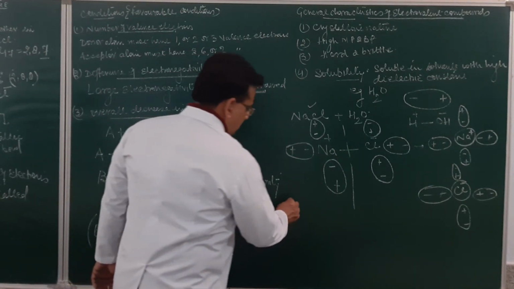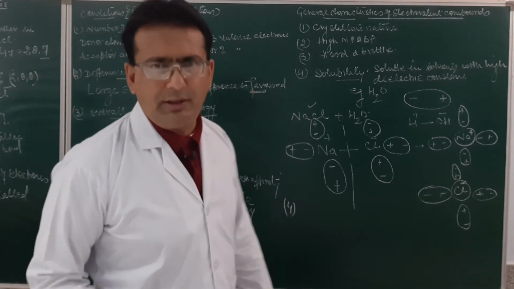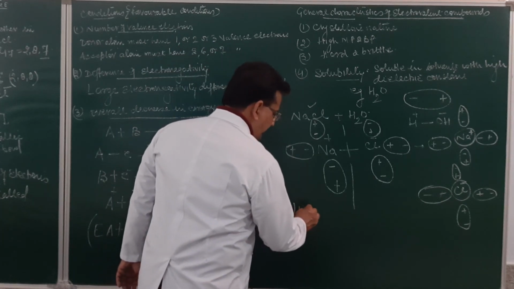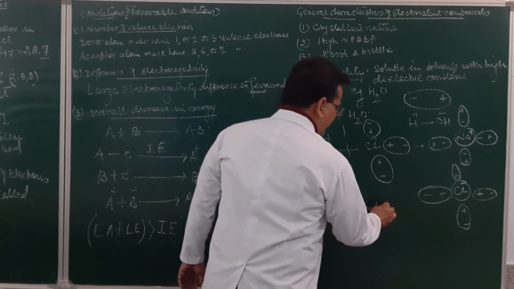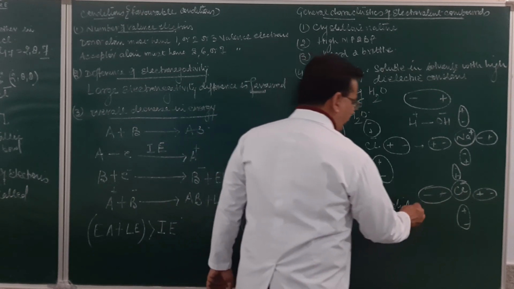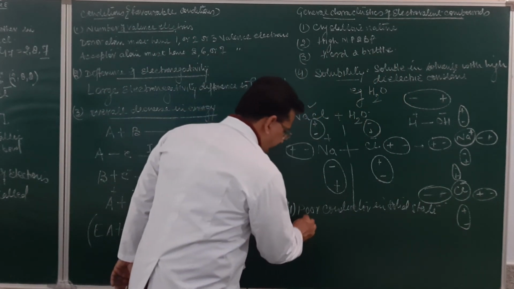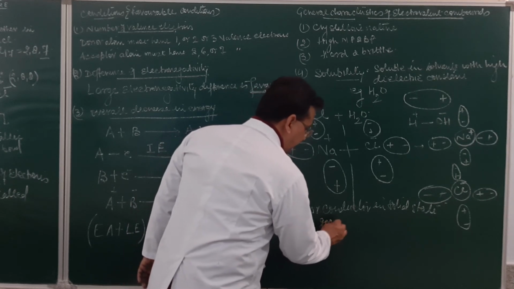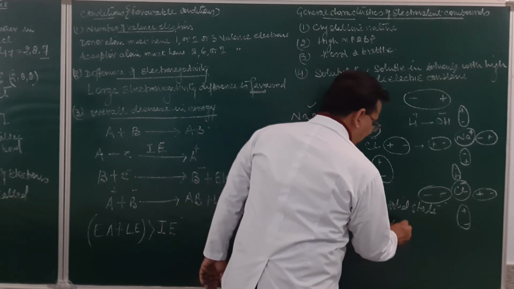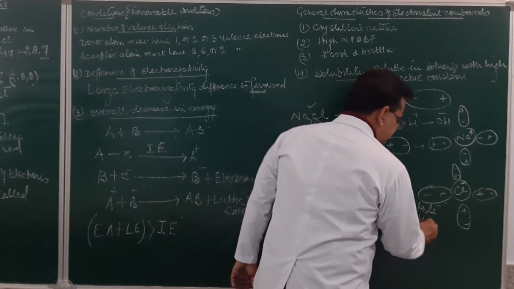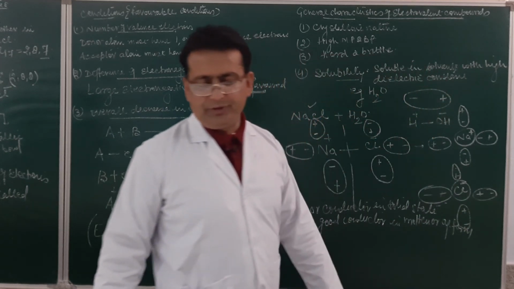Then they are poor conductors in the solid state, but good conductors in the molten or aqueous form. Good conductors in molten form or aqueous form.